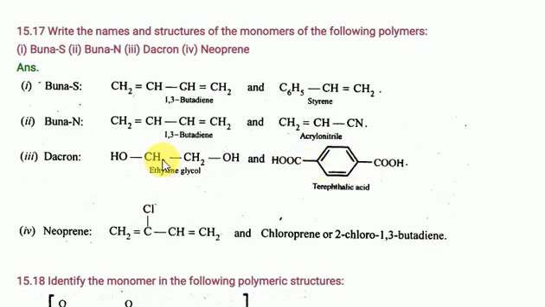Dacron is a condensation polymer. These two are addition polymers only. Neoprene is made from 2-chloro-1,3-butadiene only. These molecules undergo addition polymerization to form a large number of molecules. These are the types: Buna-S rubber, Buna-N rubber, Dacron, neoprene. Very important for the NEET examination, and sometimes they ask in the IIT examination also.